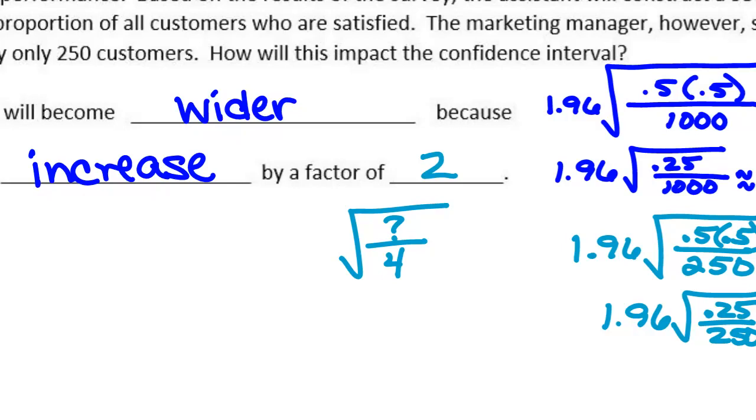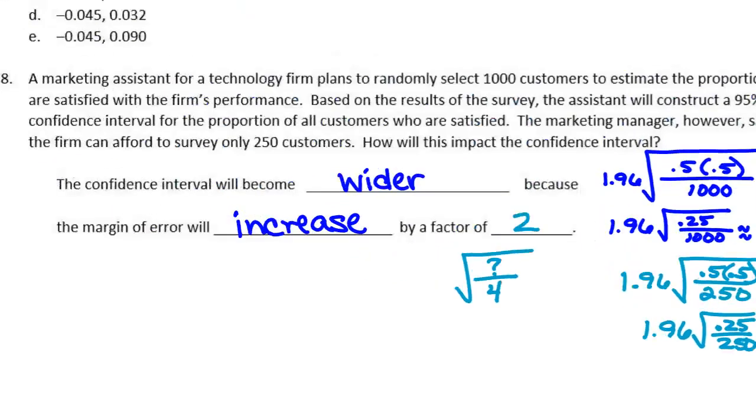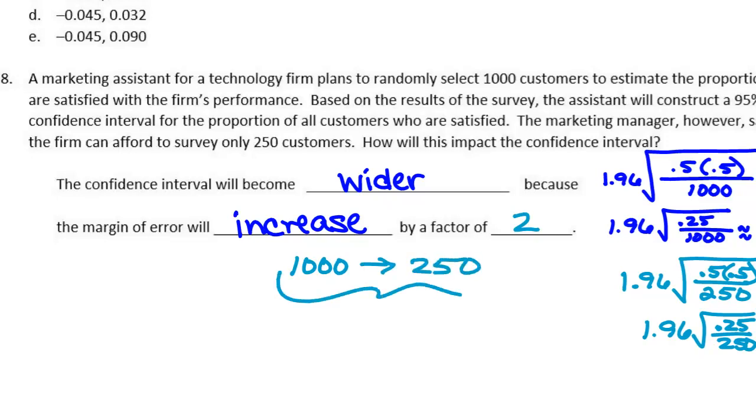Does that make sense? Okay, so whatever they multiplied or divided by to change the sample size, you want to do the square root of that. So from 1,000 to 250, this is a factor of 4.